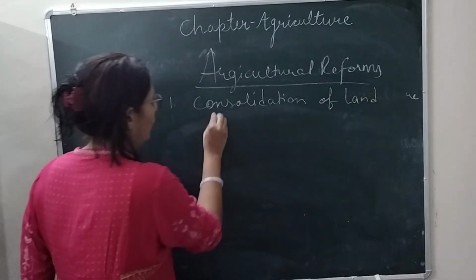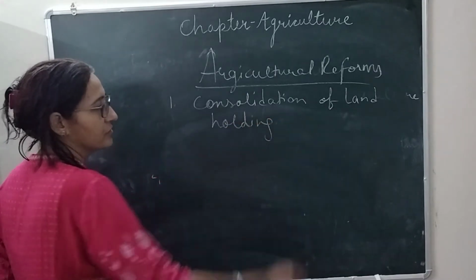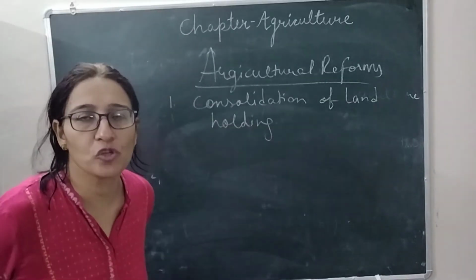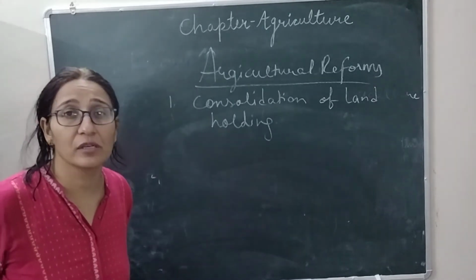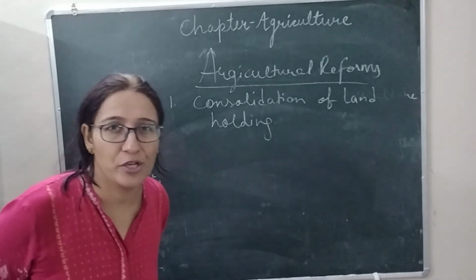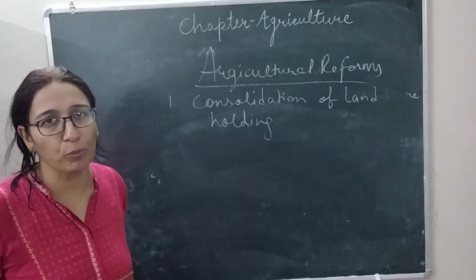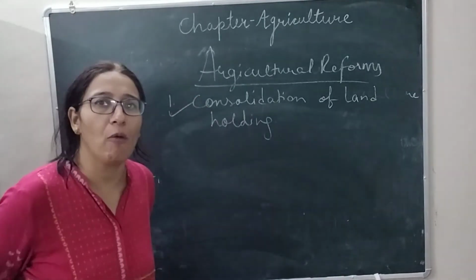In the previous topic, problems of Indian agriculture, we discussed small pieces of land, like fragmentation of land holding due to overpopulation. So this is the solution for that problem.